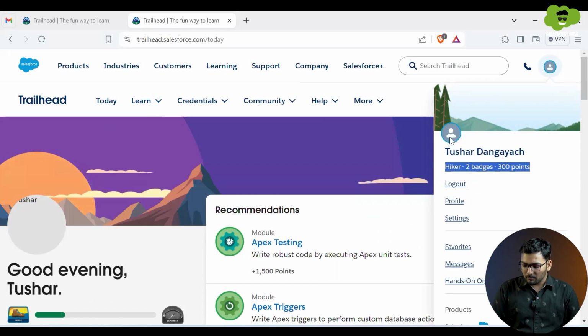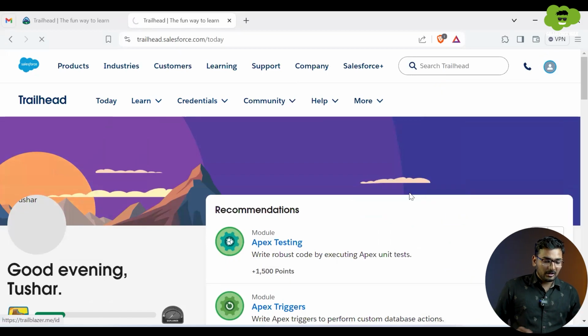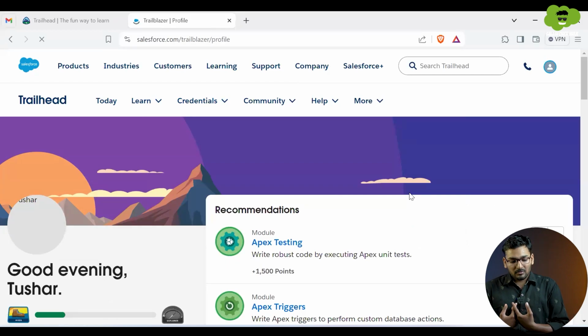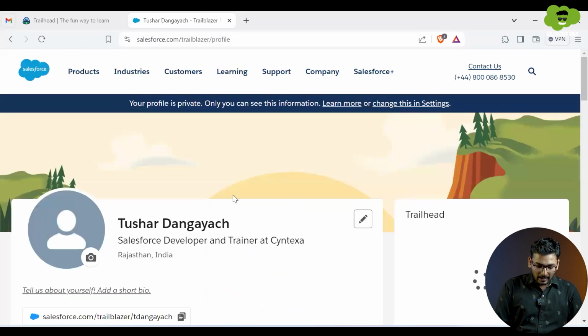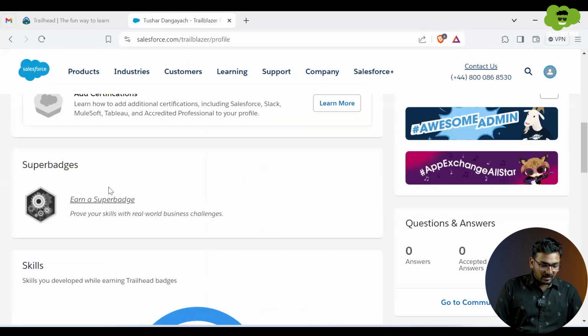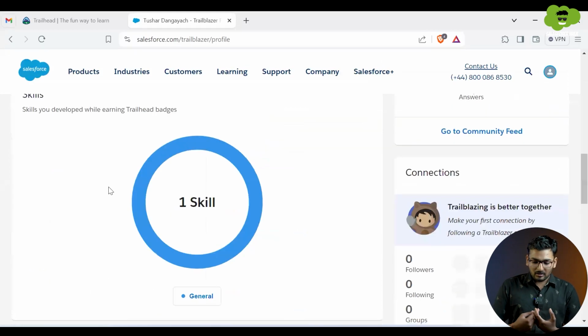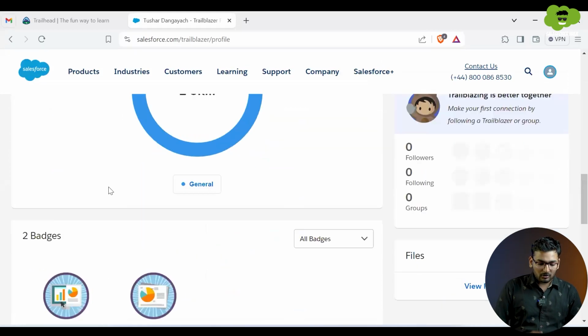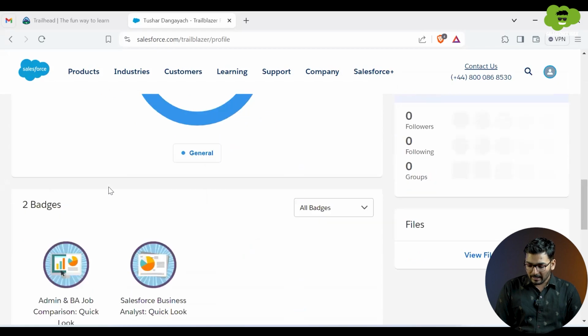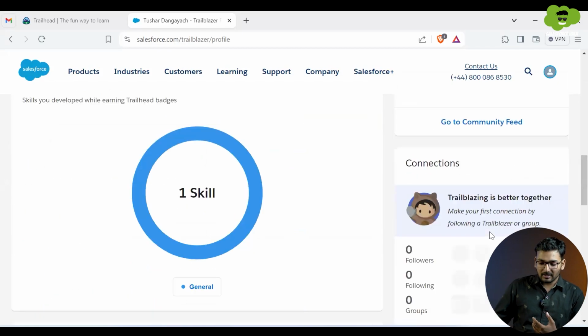So I'll click on my profile link. There I'll be able to see my progress related to my learning, and I can see what all certifications I have done, what all different topics I have completed, what all skills I have gained, and what all connections I have made over this platform.